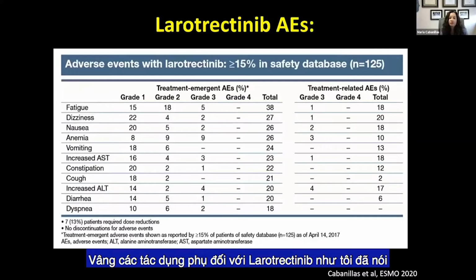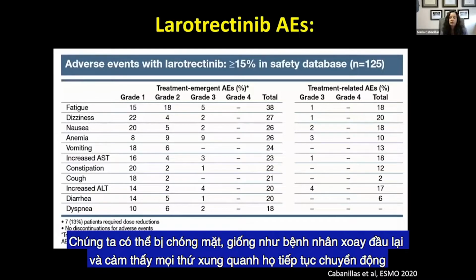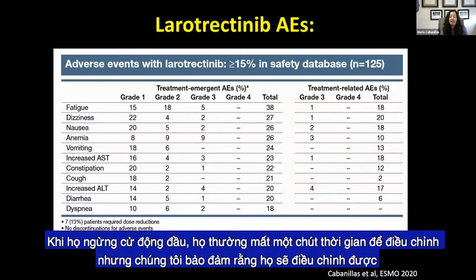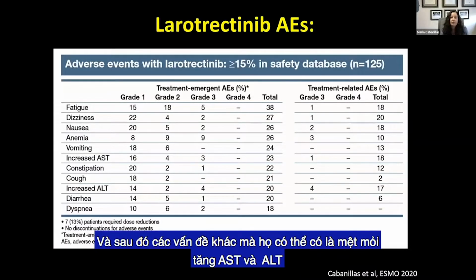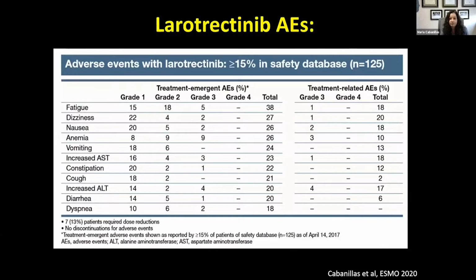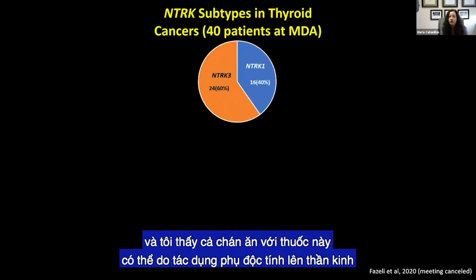So adverse events for larotrectinib, like I said, a lot of neuro side effects. So we can get dizziness. It's like patients kind of turn their head and feel like everything around them continues to move. When they've stopped moving their head, they adjust to it usually. It does take a little bit of time, but we reassure them they'll adjust. Nausea, probably because of some of that dizziness. And then other issues they can have are fatigue, increased AST and ALT, and diarrhea. And I see a bit of anorexia too with this drug, possibly from the neuro side effects, the neurotoxicity.